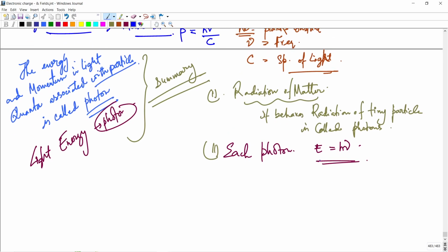So the photon energy is h nu and the momentum is h nu by c.